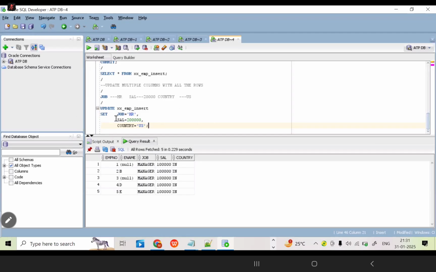What is the meaning of this? It can update the multiple columns with all the rows. Correct or not? Yes. Now run the query.